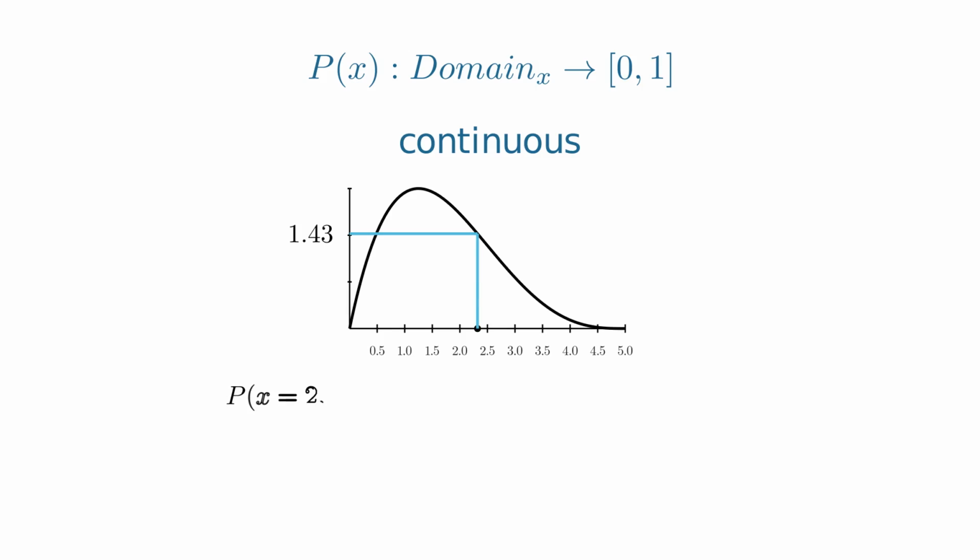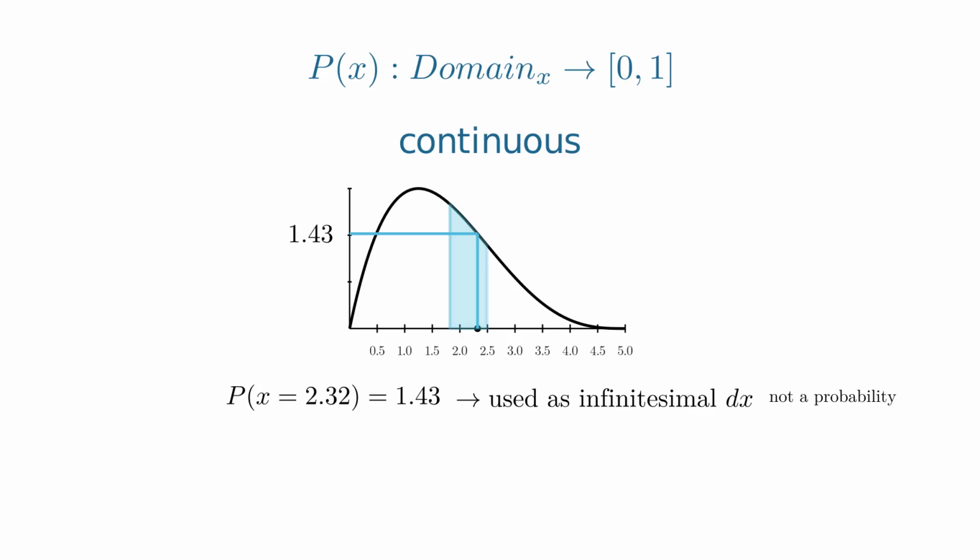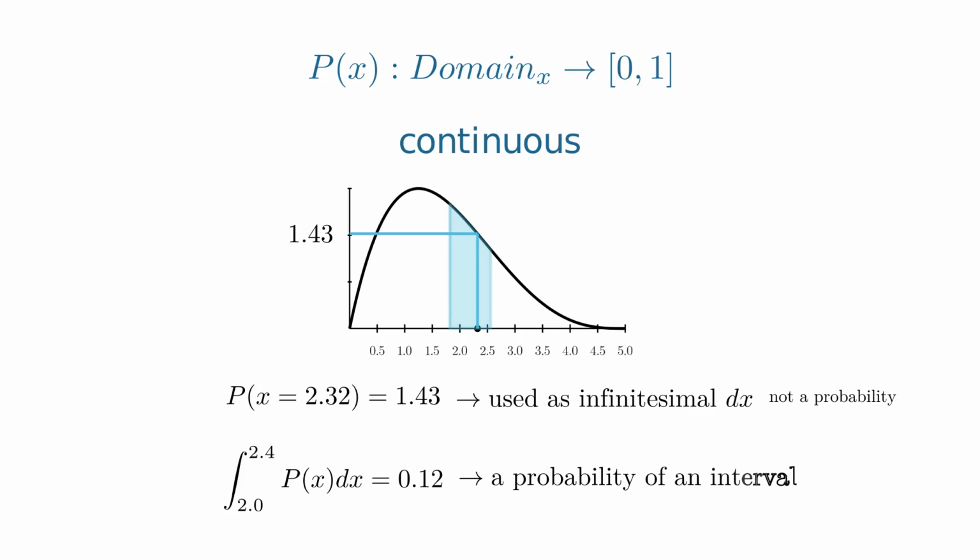Such as, for instance, what is the probability that the time between two email messages is exactly 2.32 seconds? Because actually it is impossible to have an infinite precision in the measurement. We could ask what is the probability of having the time between two messages to be between 2.32 seconds and 2.33 seconds. And in reality, this would be the integral of the PDF between 2.32 and 2.33.